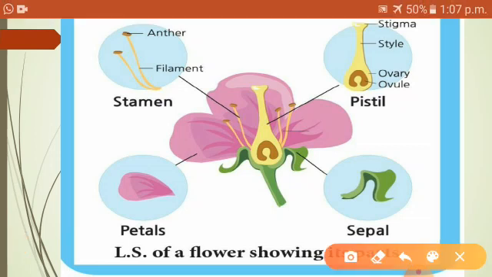So these are the four important parts of a flower. Shall we see the parts one by one, children? Yes.